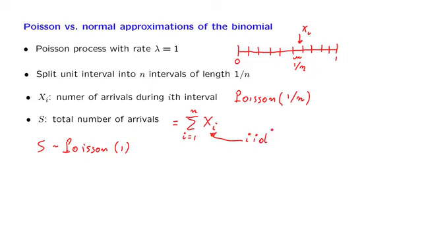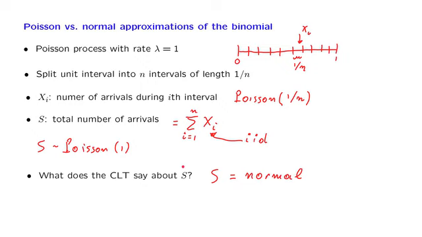They are identically distributed because all of these intervals have the same length, and they're independent because in the Poisson process what happens in different intervals are independent events. So we are in a situation where we could apply the central limit theorem. We have a sum of many independent, identically distributed random variables, and by letting n go to infinity, the central limit theorem appears to tell us that S is going to be normal.